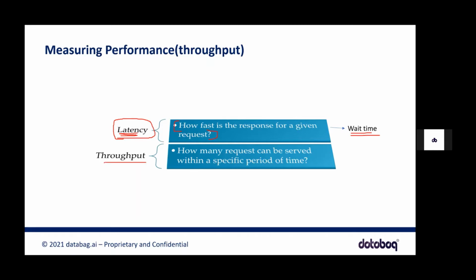That's one thing. And the second thing is throughput. So how many requests can be served within a specific period of time, right? And this is like a number of requests. You might be running like 100 requests in parallel, maybe not you, your entire team, querying the same database, because the entire team is working on the same data set. So in parallel, there might be n number of requests hitting the same system.